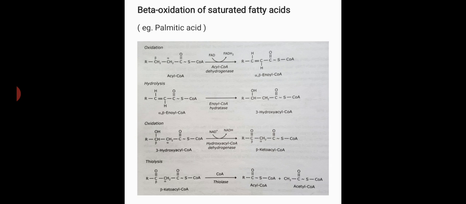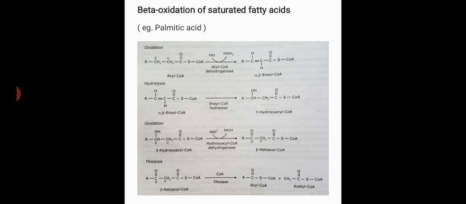Beta oxidation of saturated fatty acids, for example, palmitic acid. In the mitochondria, fatty acyl coenzyme A is subjected to a repeated four-step process which removes two carbons from the chain successively until the last two carbon fragment is obtained. This reaction is shown in the figure.